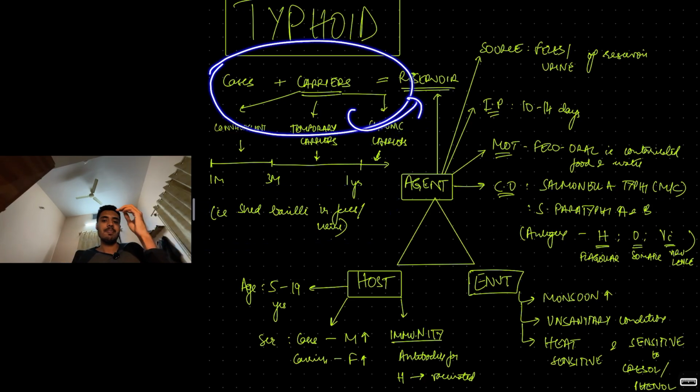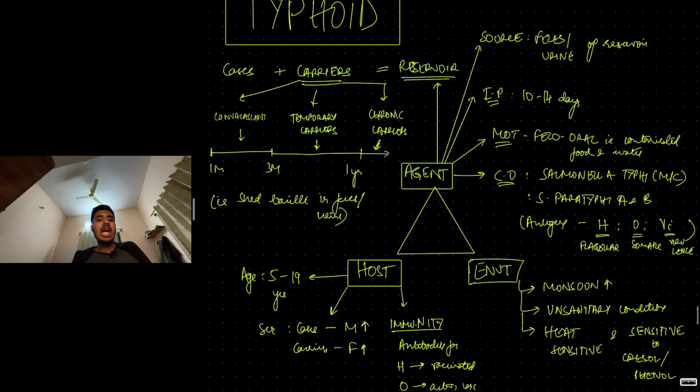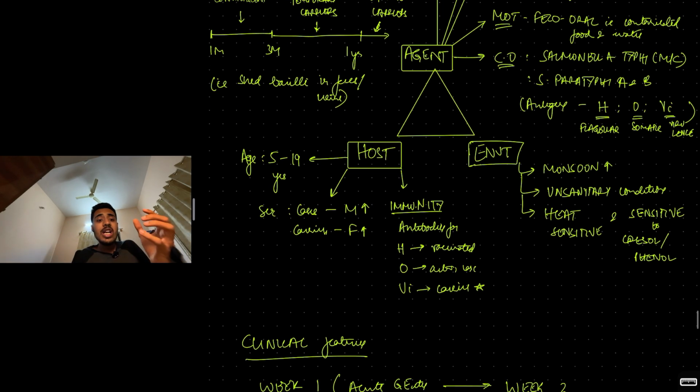So agent factors, typhi, paratyphi, 10 to 14 days incubation period, fecal-oral mode of transmission, the feces or the urine is the source, reservoir is the clinical cases and the carriers. Carriers can be convalescent, temporary, and chronic. Environmental factors. When do you think maximum fecal-oral mode transmission occurs? That is contamination. Monsoon, when there's a lot of water, less hygiene, unsanitary conditions.